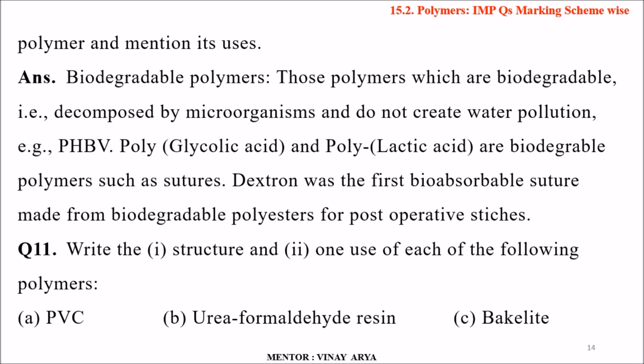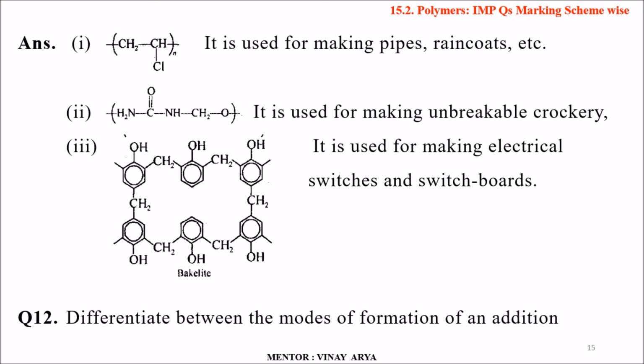Question number 11. Write the structure and one use of the following polymers: PVC, urea formaldehyde resin and bakelite. So the first one is used for making pipes and raincoats. The second one is used for making unbreakable crockery, and the third is used for making electrical switches and switchboards, and handles of our cookers.